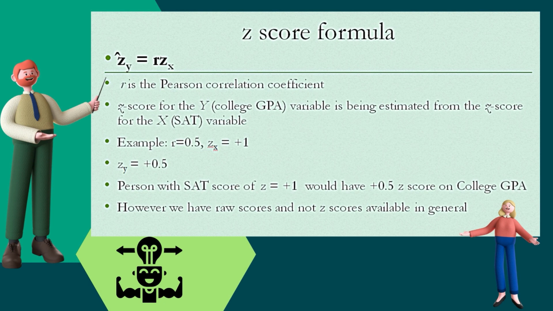analysis, we do not use Z scores, we use the original or raw scores, because it is difficult to calculate the Z scores. Normally, we get the data in the form of raw scores. So, we also need to learn the calculation on the basis of the raw scores. This we do by the linear prediction rule.